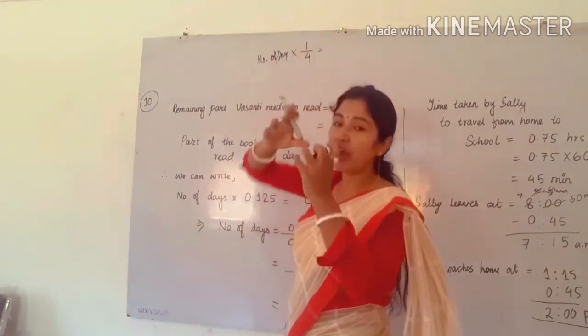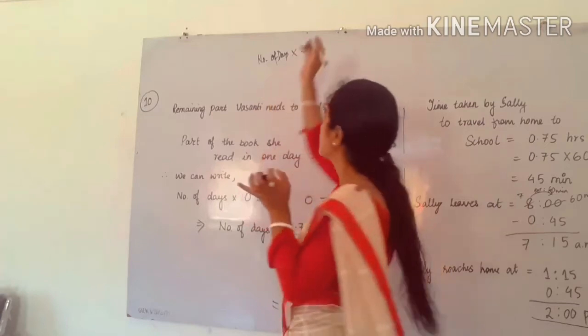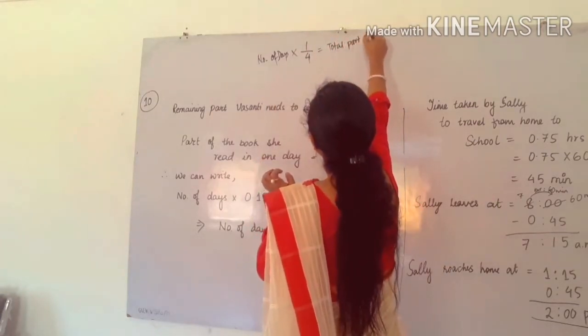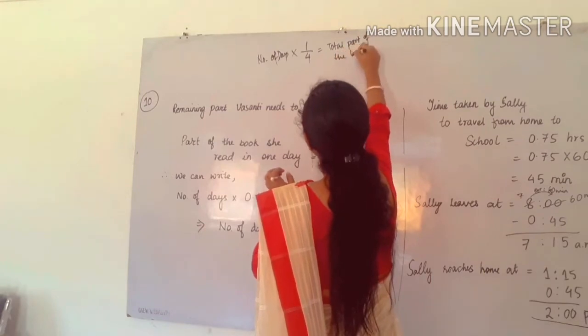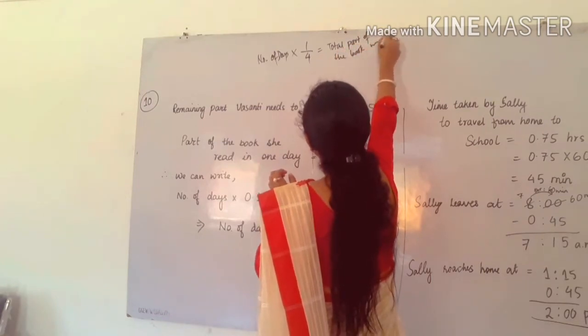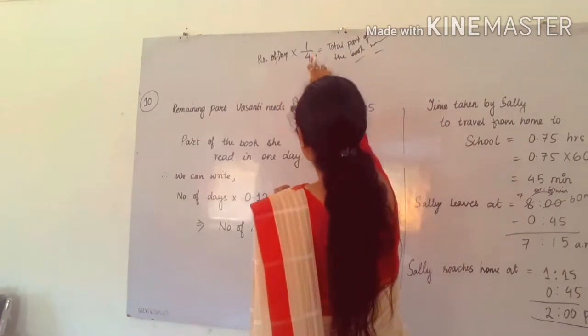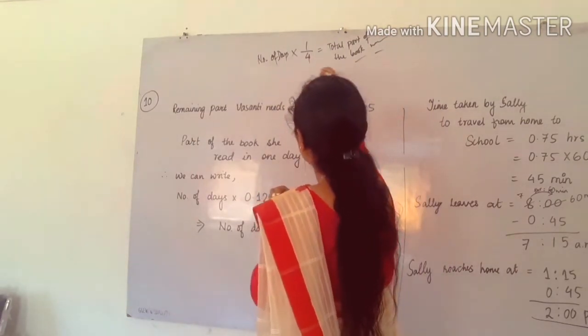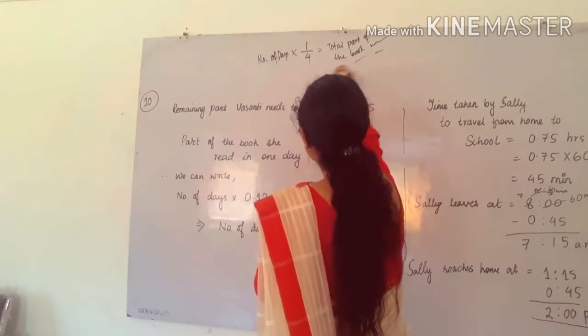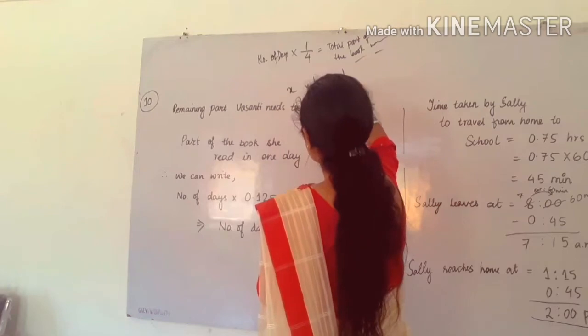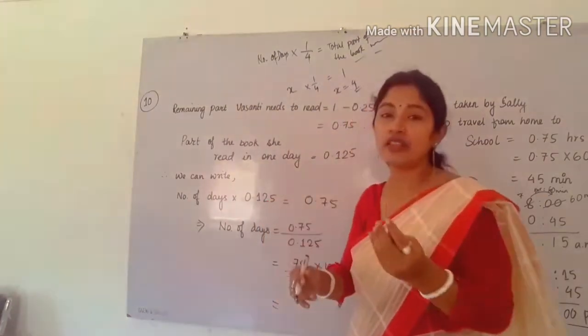Total means the part of the book we have to read. Yes, the total part of the book we need to read. Okay, so number of days we have to find, into 1/4, is equal to, suppose, 1. So how will the answer be? We don't know this, we have to take it as x. So x we will get what? 4. That means it will take us 4 days.